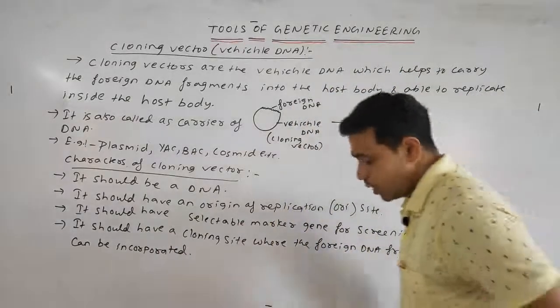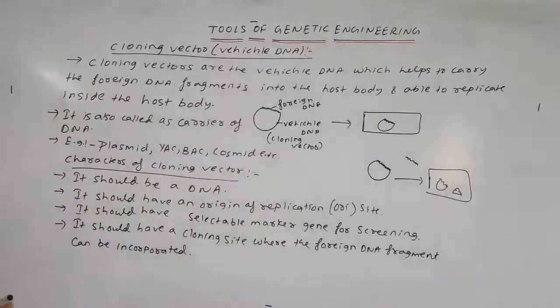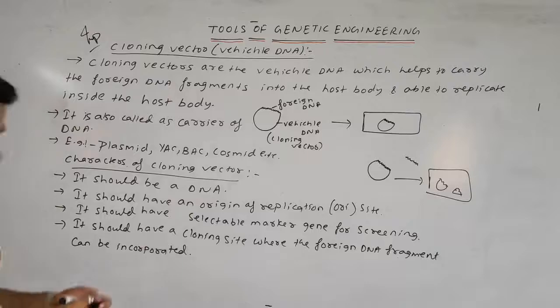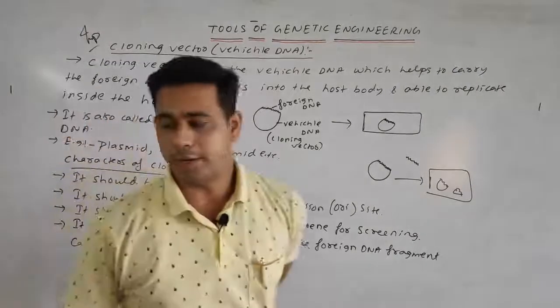Simply always remember, this is one of your important short notes: cloning vector or the vehicle DNA.